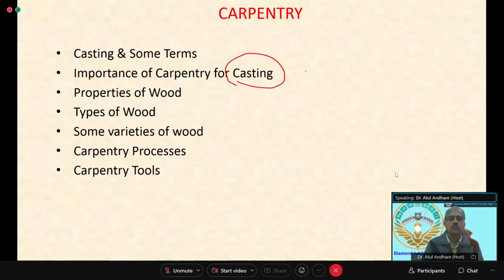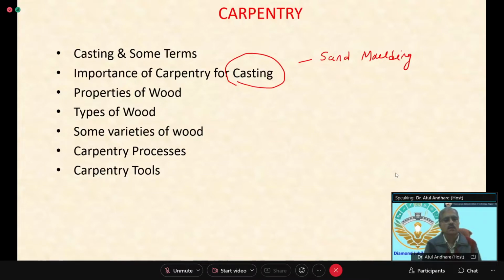So we'll be later on discussing sand molding also. That also relates to the process of casting. So casting process, at least name you must have heard. So what is the importance of that in terms of carpentry, that we'll see.